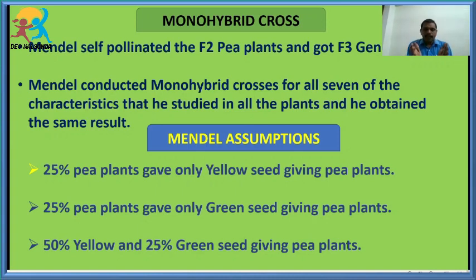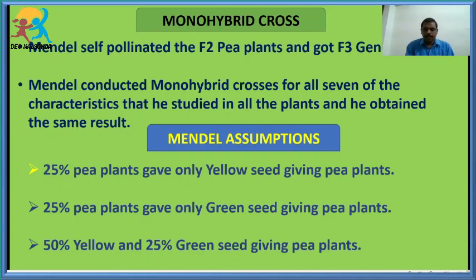After conducting his experiments, Mendel made some assumptions. What do you mean by assumption, student? Assumption means prediction or imagination. Gregor John Mendel made some predictions without proving them, and those predictions we are going to discuss.